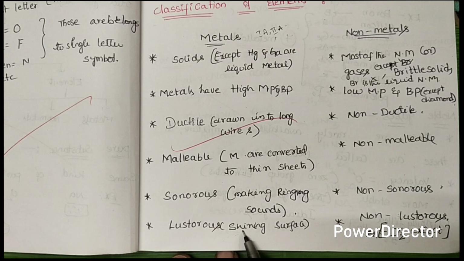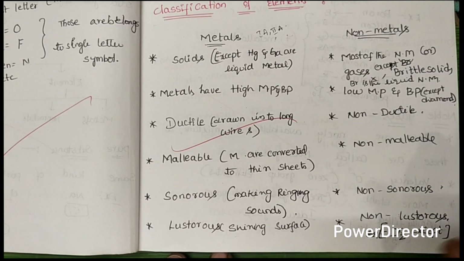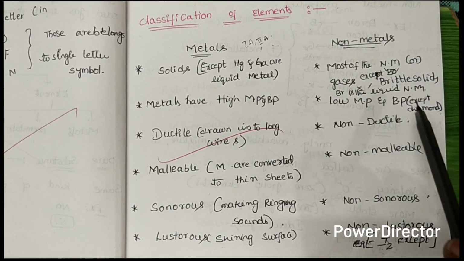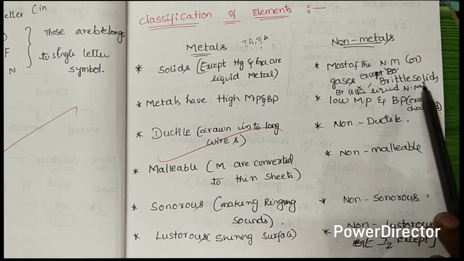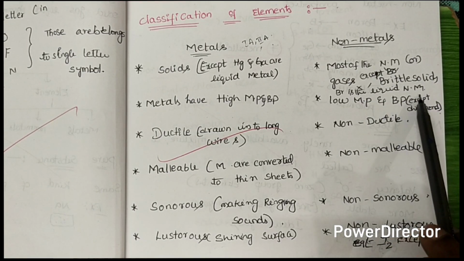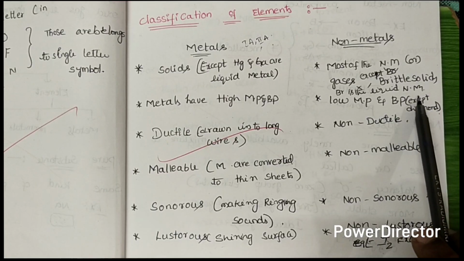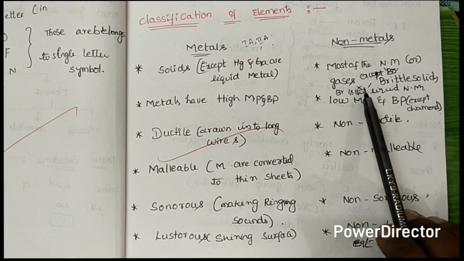And we go on to see non-metals. Non-metals, in this, except bromine, are brittle solids. Bromine is the liquid non-metal. Bromine is a liquid non-metal. Most of the non-metals are gases.